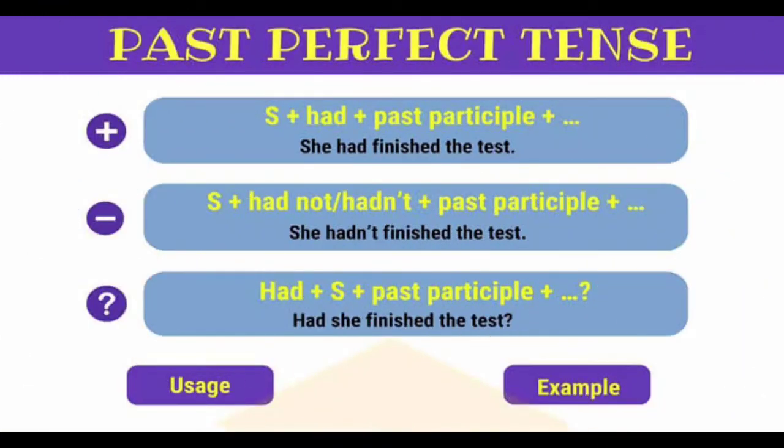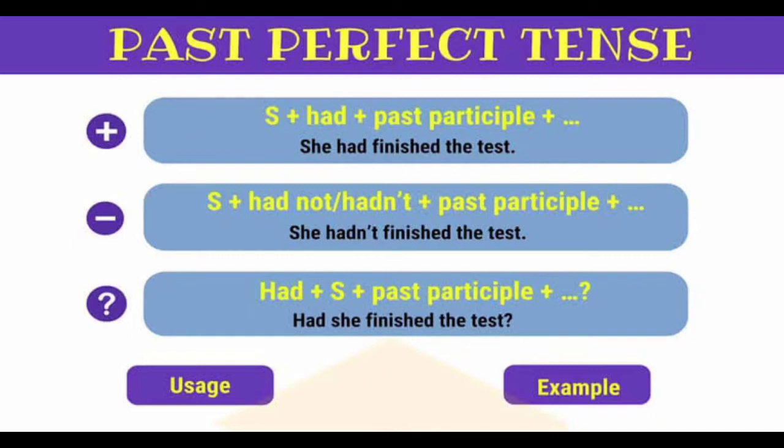So in past perfect tense, in positive, subject plus had plus past participle. In negative, subject plus had not plus past participle. In interrogative, had plus subject plus past participle. So these are the sentence pattern and the structure for past perfect tense. For positive, the example is, she had finished the test. In negative, she hadn't finished the test. In interrogative, had she finished the test? So these are the examples for past perfect tense.